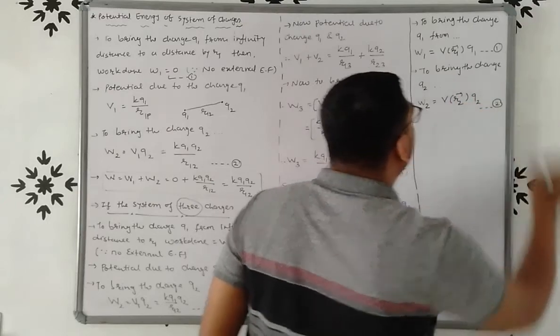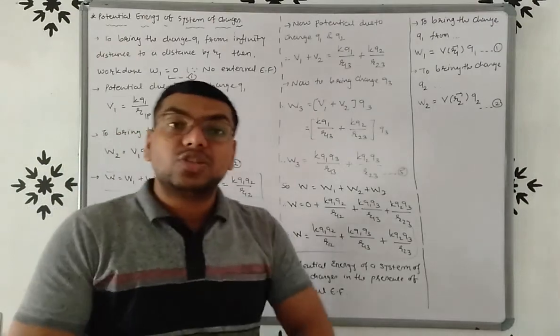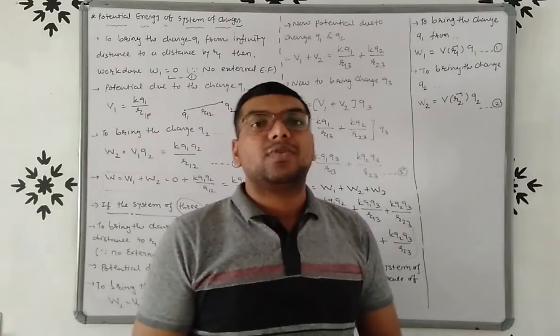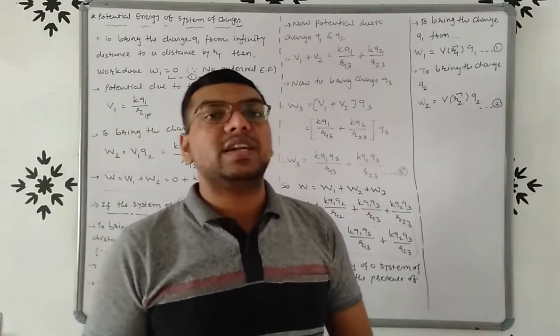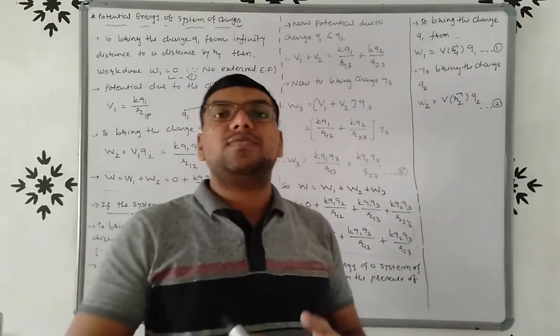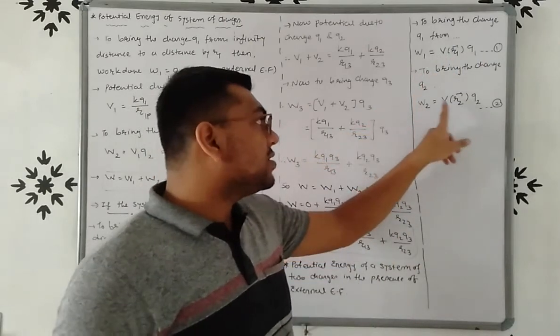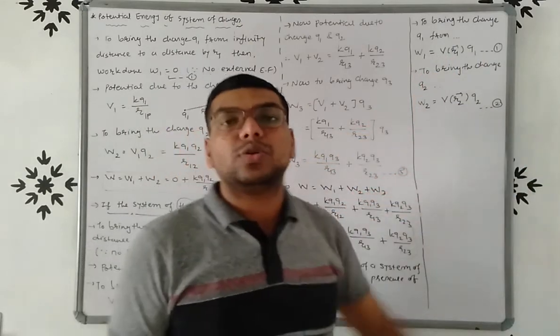That is equation number 2, right? So to bring the charge Q1 from infinity to a distance R1, W1 is V(R1) Q1. If we want to bring the charge Q2, then work done W2 is equal to V(R2) Q2.